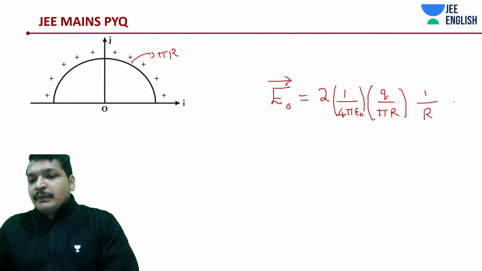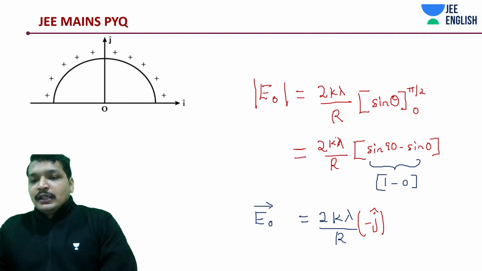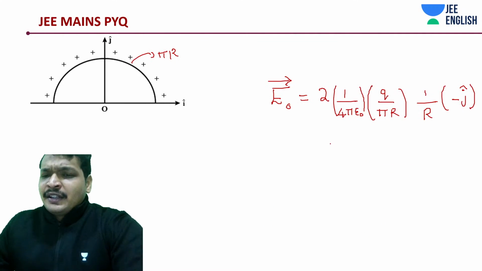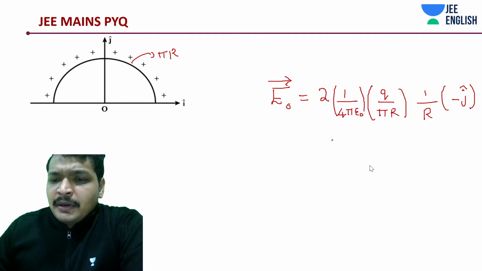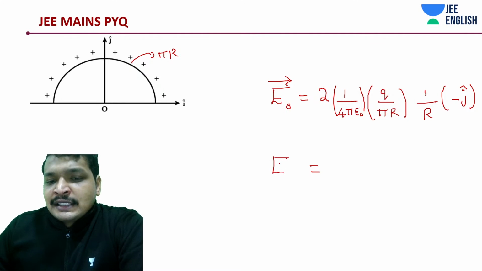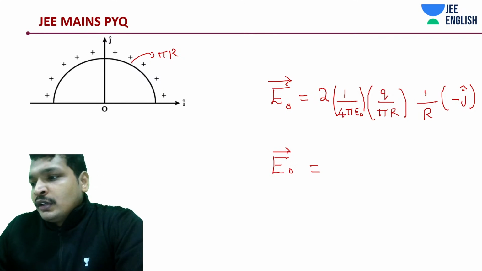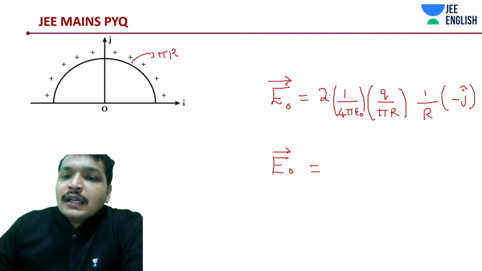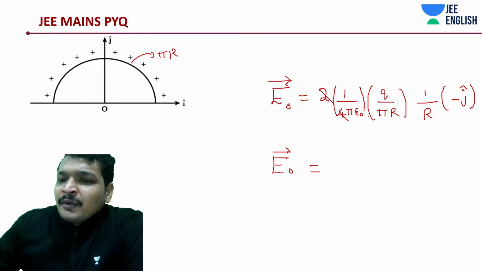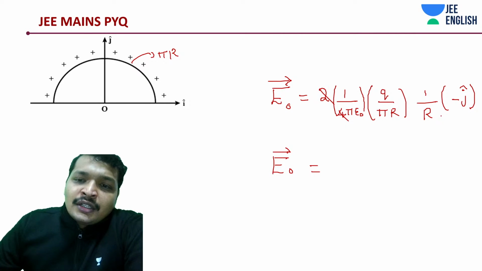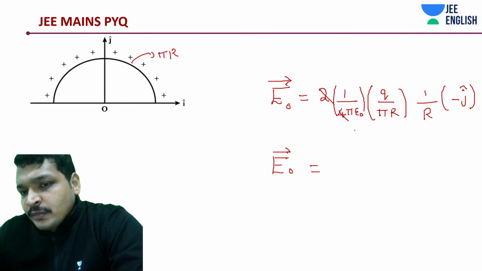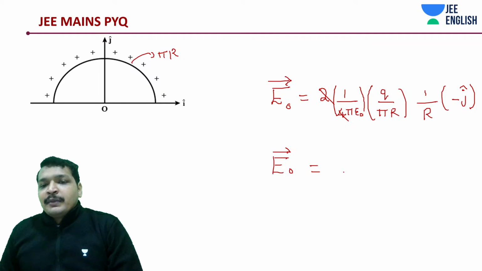into, of course, j cap, minus j cap. Don't forget j cap. Okay, minus j cap is anyway not part of this initial calculation. You can finally substitute it the moment you find out the answer. Okay, so it's going to be 2, right? The moment you have arrived almost to 2k, you should have understood that when there is no other 2, it should have been just 2 in the denominator, else it should have been 4.